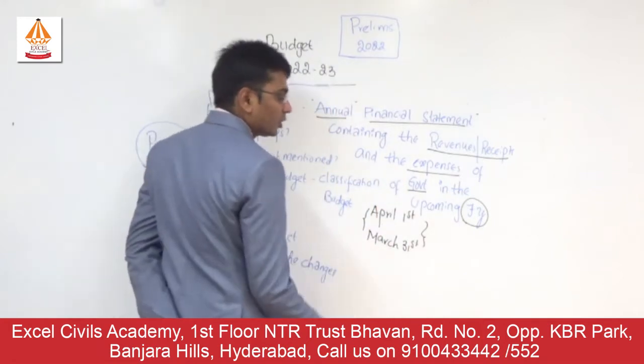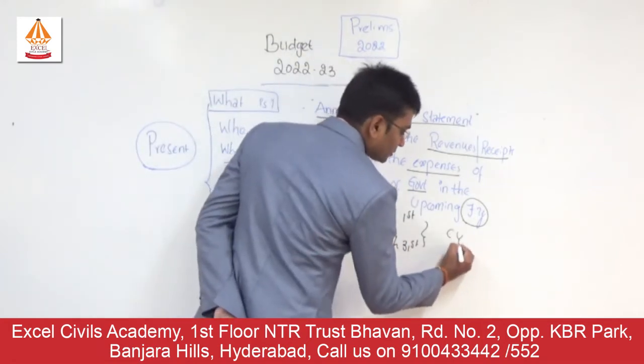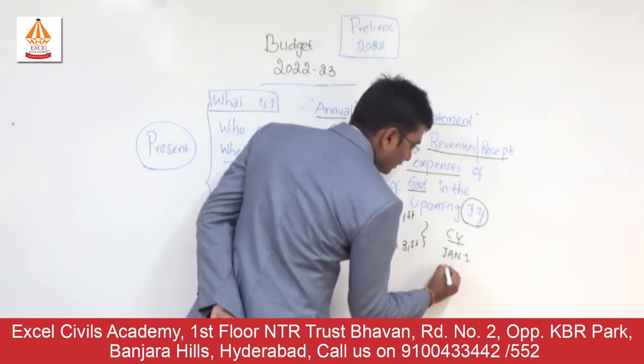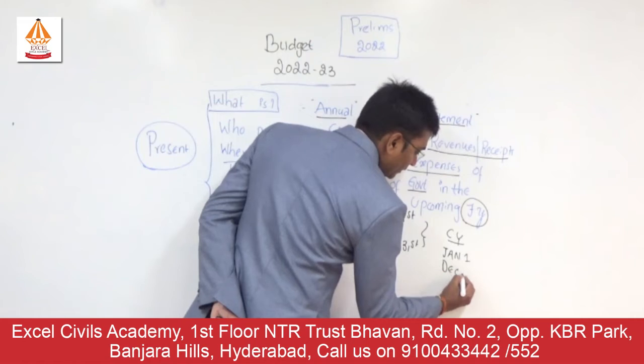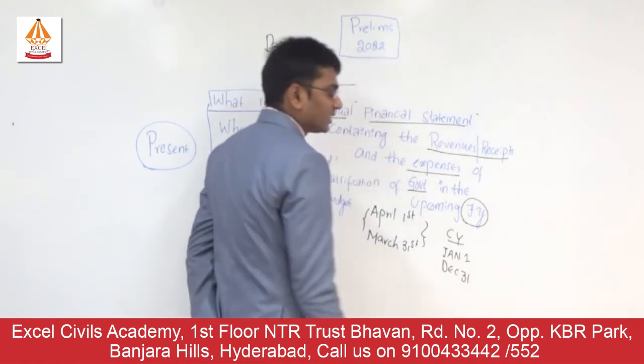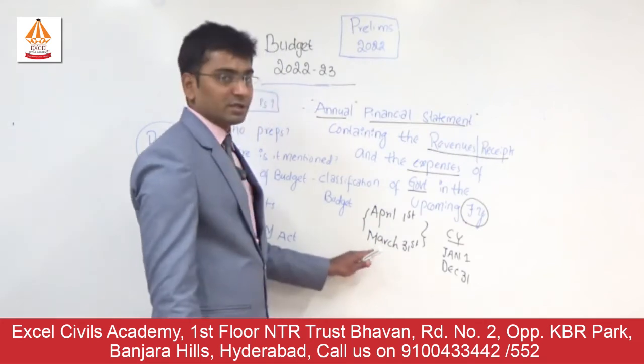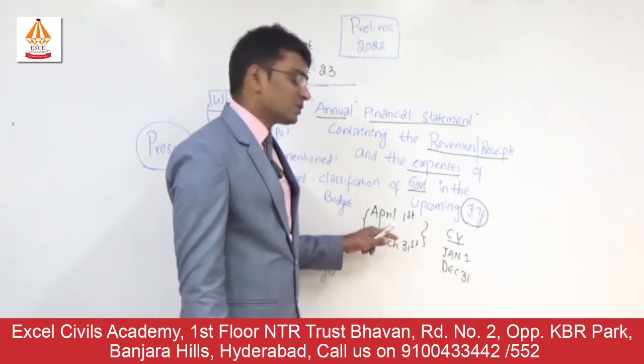How is it different from your calendar year? Calendar year starts at 1st January and ends at 31st December, right? Whereas your financial year starts at April 1st and ends at March 31st. Now, how was this done?